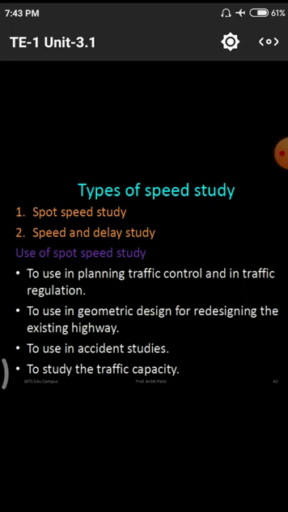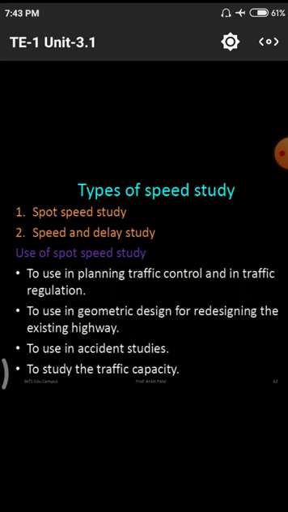Next one is to study the traffic capacity. This is the main purpose, the capacity of the traffic for a particular town. We have n number of population. For n population we have n by 2 or n by 3 number of vehicles, so for the n by 3 vehicles we have to design how much length of road surface is needed to bear all those. All those come under these types of studies.